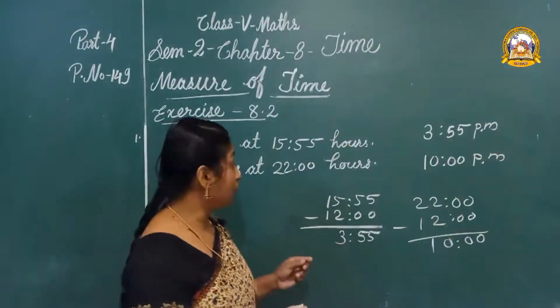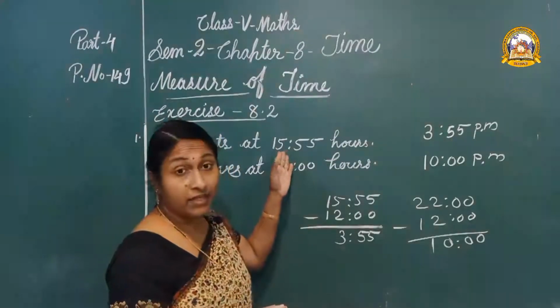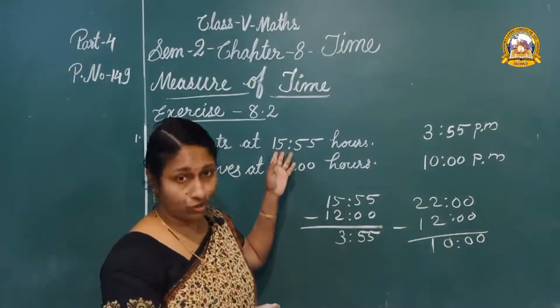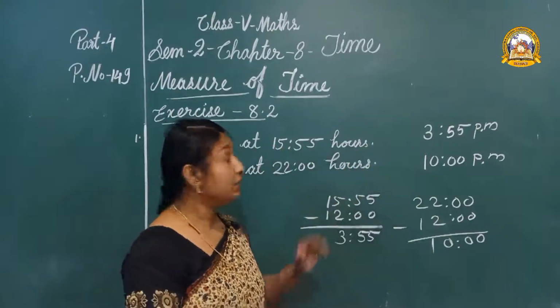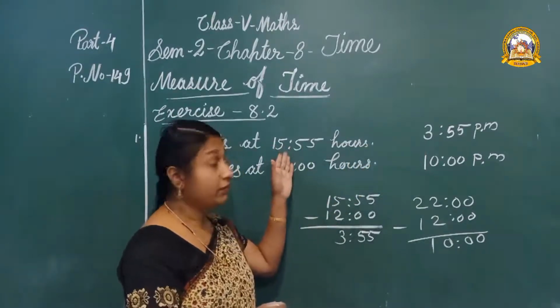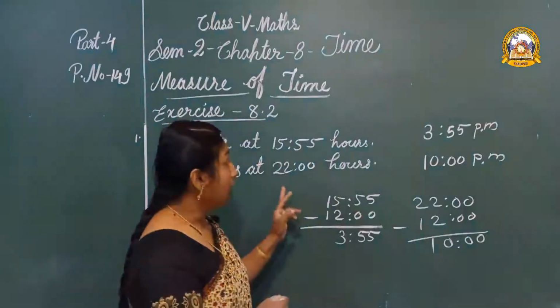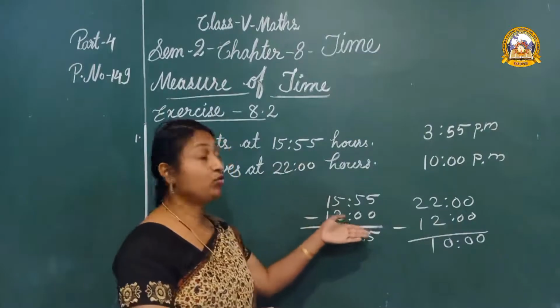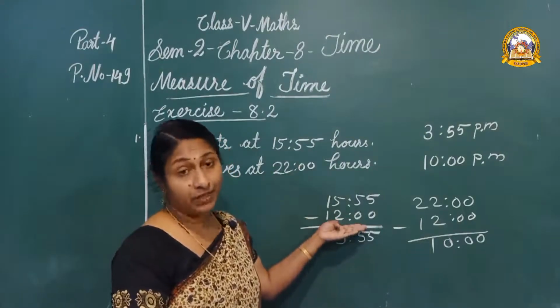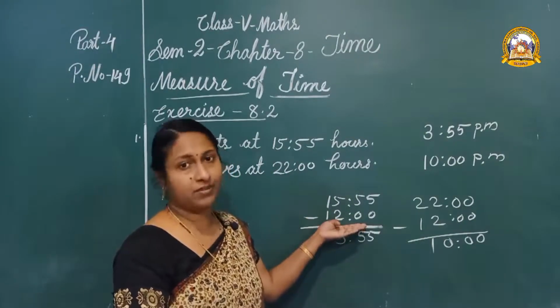First we have to check if it is greater than or less than 12. If it is greater than 12, we have to write PM. If it is less than 12, we write AM. And the next step, we have to subtract 12 hours from the given hours. Only this much.